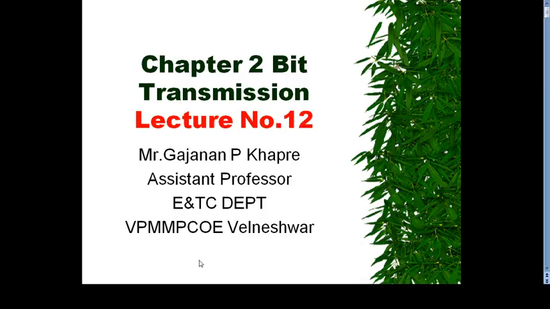Before going to lecture number 12, we take a small recap of lecture number 11. In the previous lecture, we discussed the satellite and telephone system. What is meant by satellite?